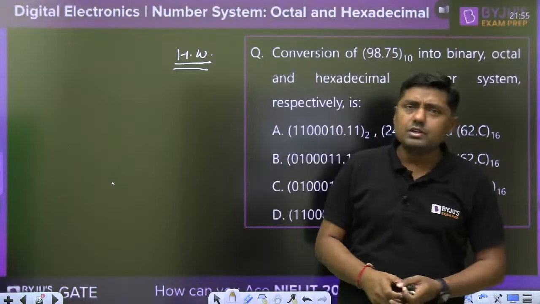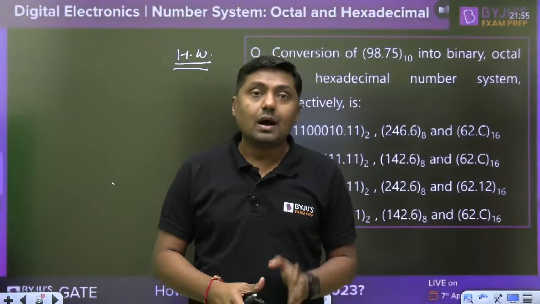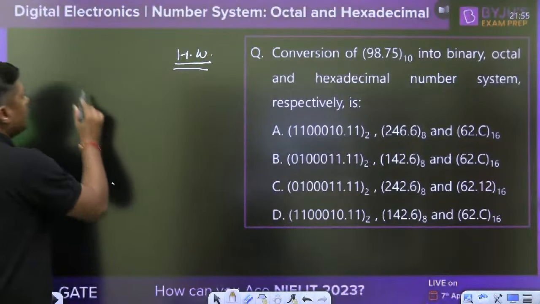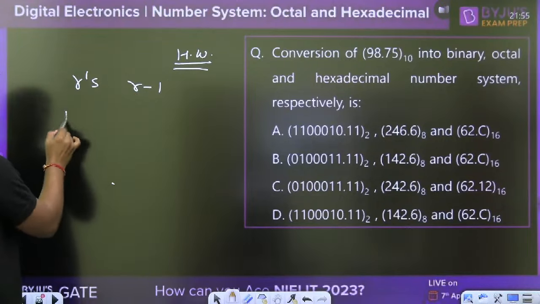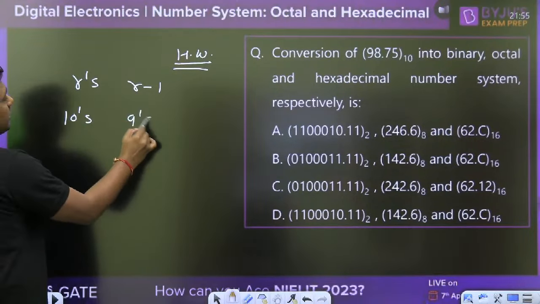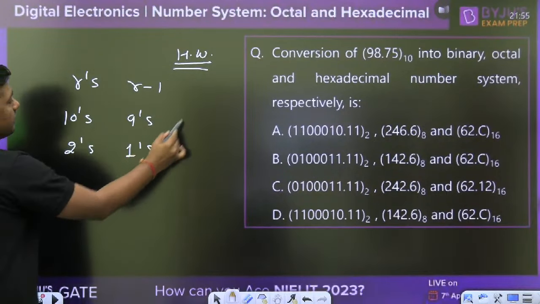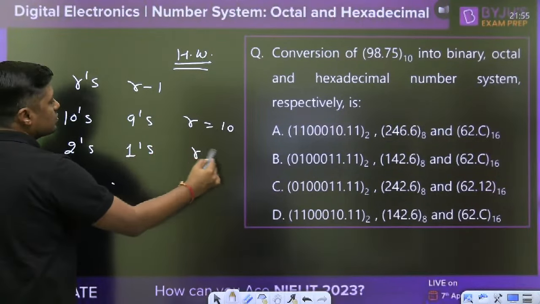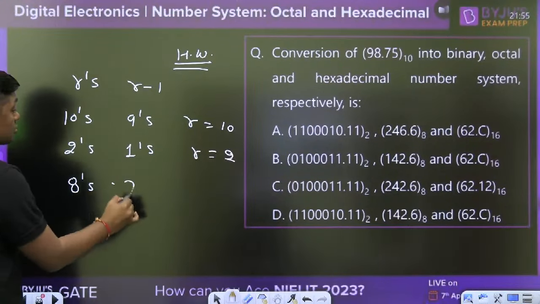And tomorrow we will discuss what? R's complement and R minus 1's complement. R's complement or R minus 1's complement means, for example, first of all, I will start with the 10's complement, 9's complement. Then the second one is 2's complement, 1's complement. Here the base is 10. Here the base is 2. Then we will discuss 8's complement and 7's complement.